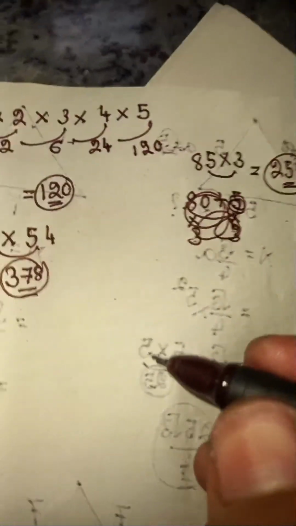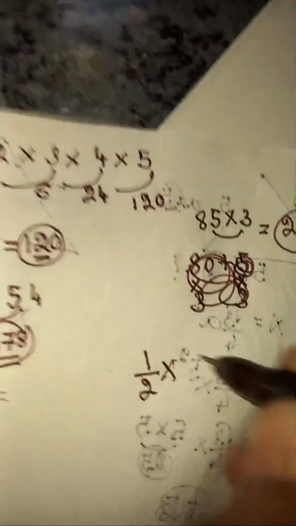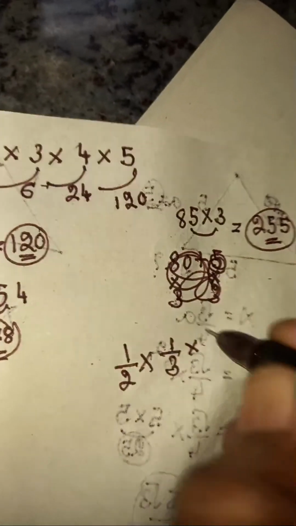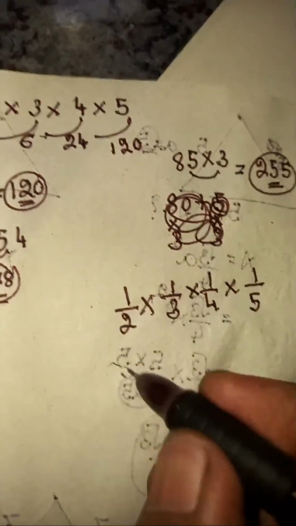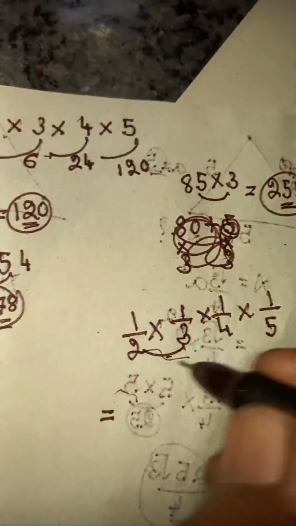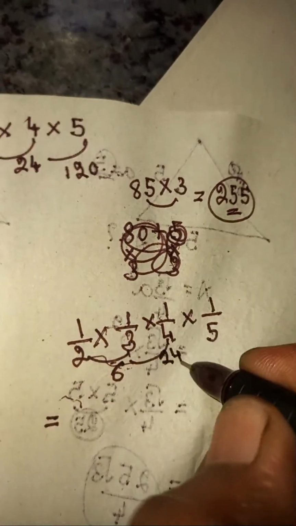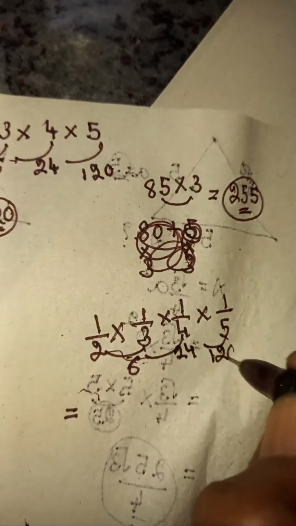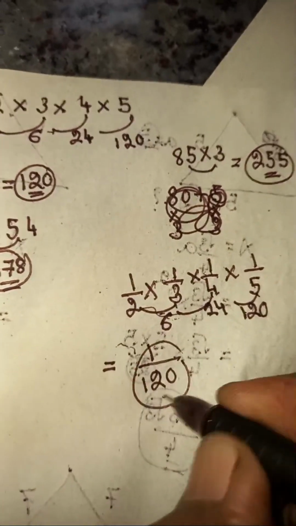Let's multiply one more set of beautiful numbers, that is 1 by 2 times 1 by 3 times 1 by 4 times 1 by 5. Here also you can multiply them. 2 times 3 is 6 and 6 times 4 becomes 24. 24 times 5 is 120. It is 1 by 120.